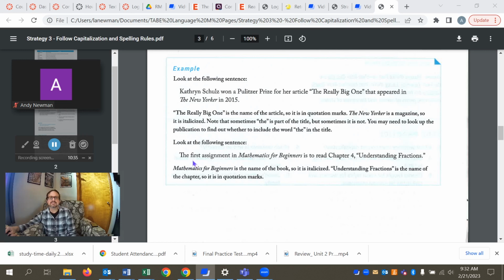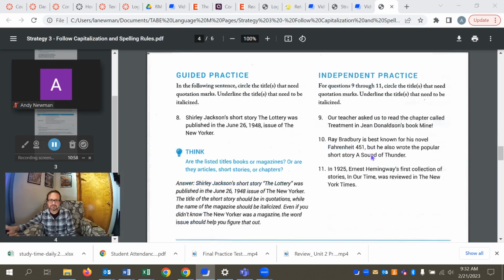And look at this sentence. The first assignment in mathematics for beginners, I'm assuming this is a textbook, is to read chapter 4. I think now it's confirmed it's probably a textbook. Understanding fractions, quotation marks around the individual chapter. Don't have to put them around chapter 4, but certainly the title of the chapter.